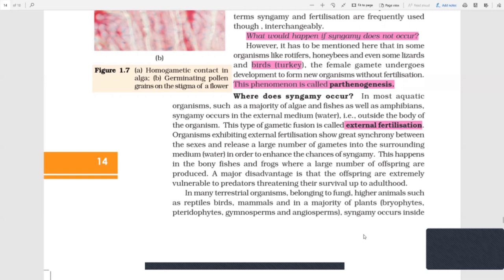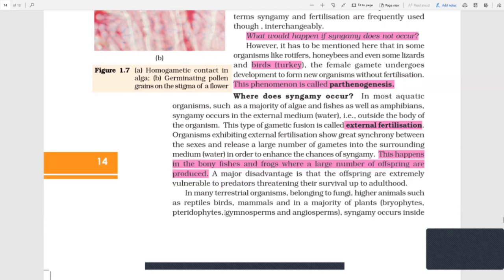Organisms exhibiting external fertilization show great synchrony, because if they do not release their gametes at the same time, there would be a problem in the formation of the zygote. They release a large number of gametes in the surrounding water to enhance the chances of synchrony. This happens in bony fishes and frogs, where a large number of offspring are produced.